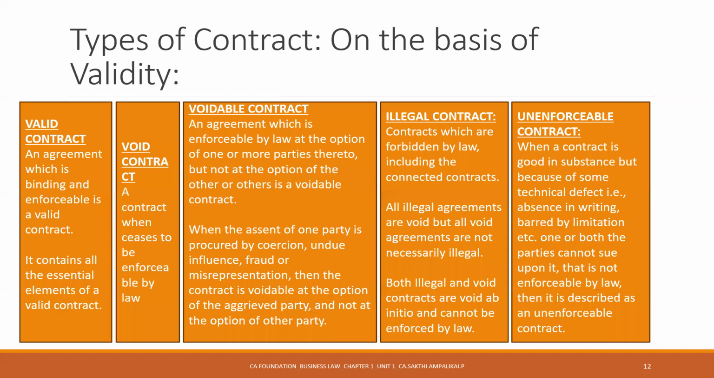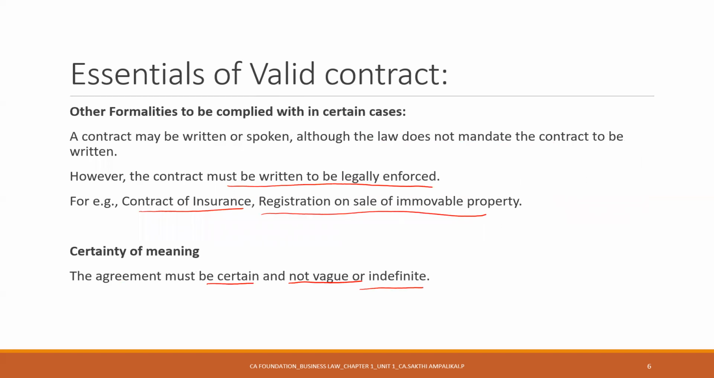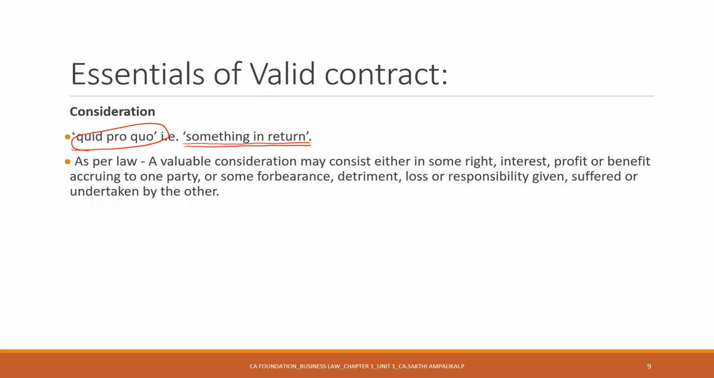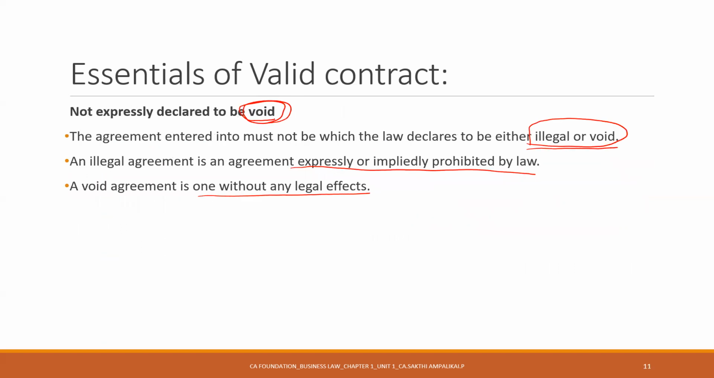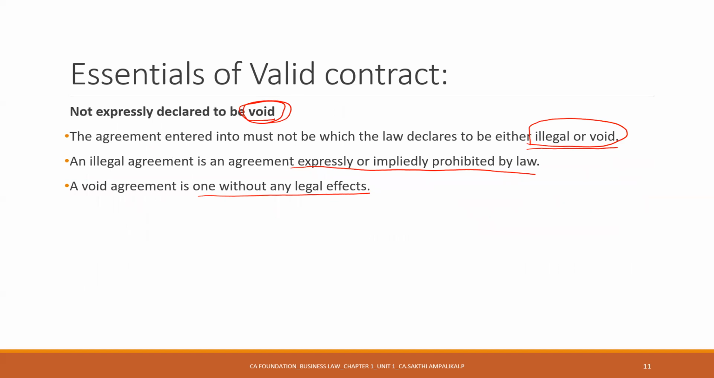Now we saw the essentials of a valid contract. Can we revise it once? So what are the essential things? There must be two parties. Parties must intend to create a legal obligation. Other formalities to be complied with in certain cases. Certainty of meaning, possibility of performance, free consent, capacity of the parties, consideration, lawful consideration and object, not expressly declared as void. These are the essential characteristics for a valid contract.